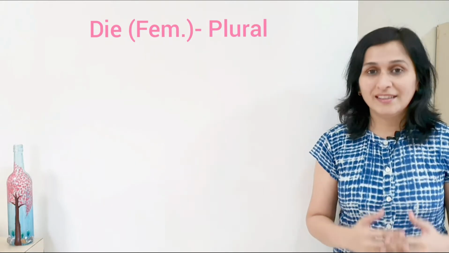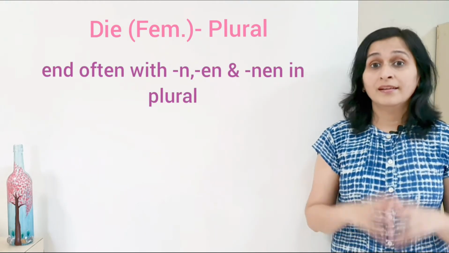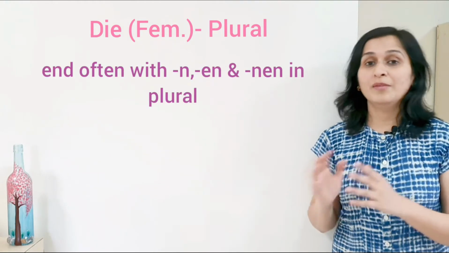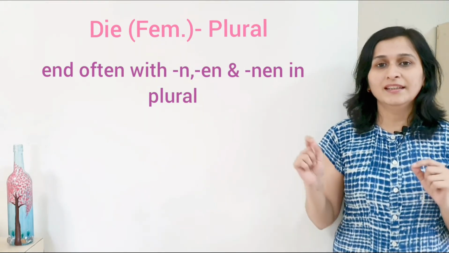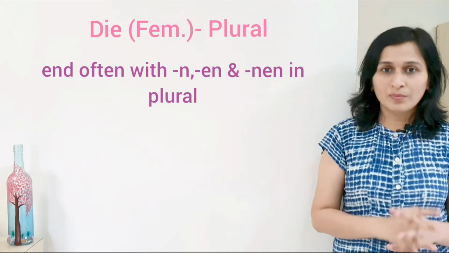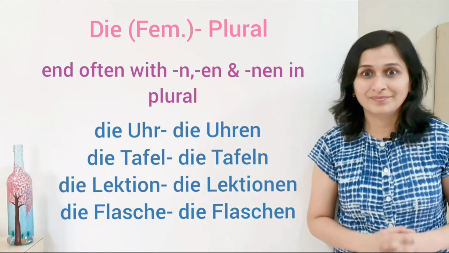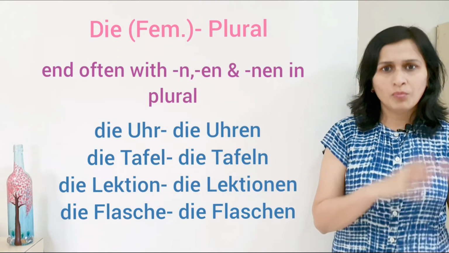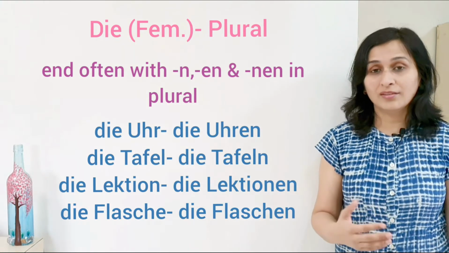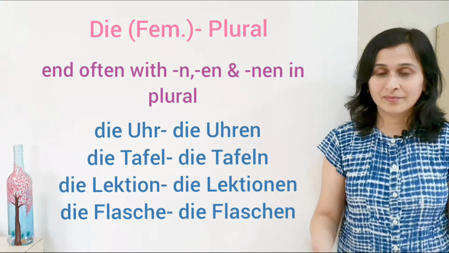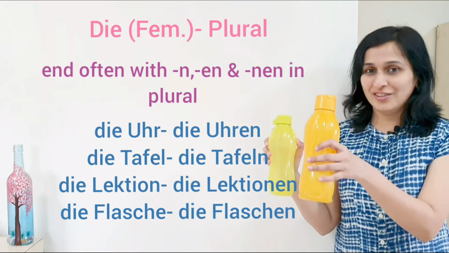Feminine article is die. Weibliche Nomen enden oft mit n, en im Plural. Feminine nouns end often with n, en in plural. Zum Beispiel die Uhr, clock, die Uhren. Die Tafel, board, die Tafeln. Die Lektion, lesson, die Lektionen. Die Flasche, bottle, die Flaschen.